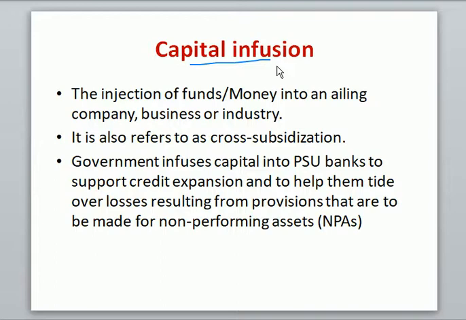Suppose your father earns a salary of 10,000 rupees, and let's suppose it is not sufficient to carry out your expenditures, means to pay the electricity bill, your tuition fee, your education fee, to buy medicines for your mother, etc. Whatever your father is earning is not sufficient to meet the expenditure of your house. What will he do? He will borrow from relatives, he will borrow from friends, or he will take a loan from the bank, right or wrong, or from any financial company. Okay, Muthoot or chit fund, whatever it is.